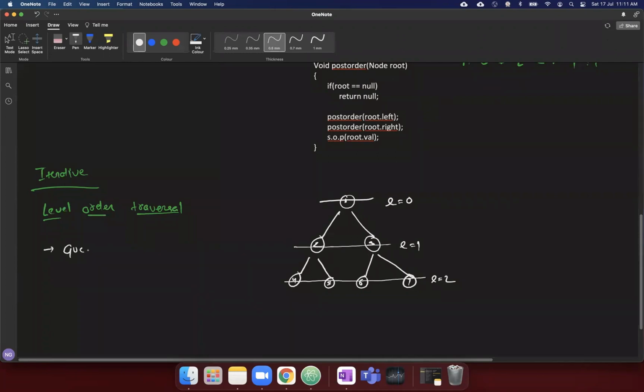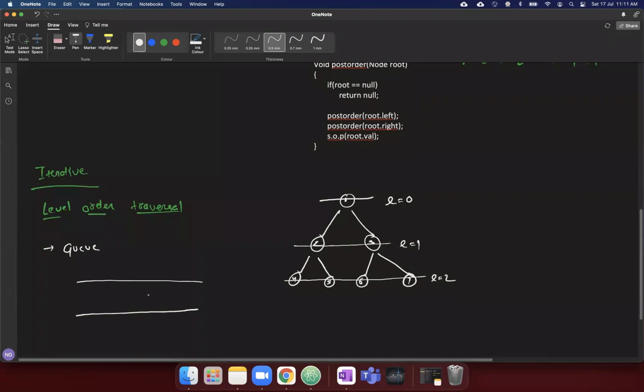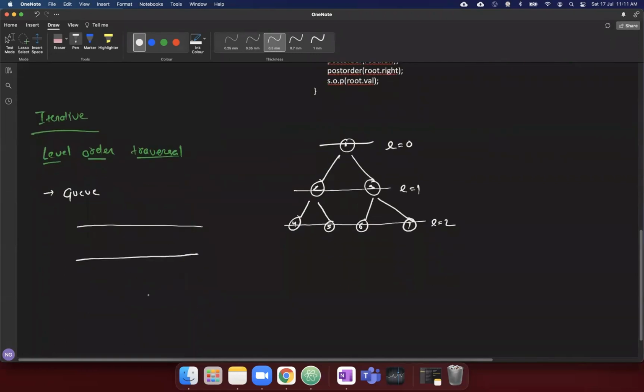Queue is a concept in a data structure which follows first in, first out. So whatever the first element you have put in is the first one to get processed. What I do is I use a queue. I initialize the queue with the root element. Then I start processing the queue till the queue is not empty.